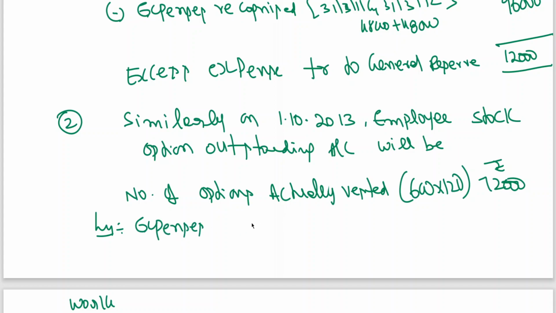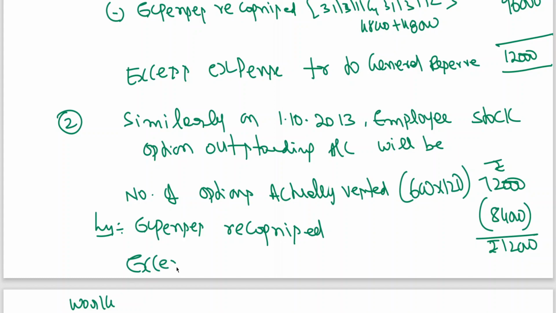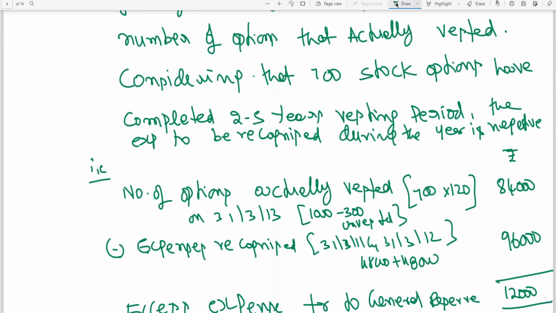Less expenses recognized 84,000. 12,000 excess expenses transferred to general reserve. Conclusion, I'll repeat once again.